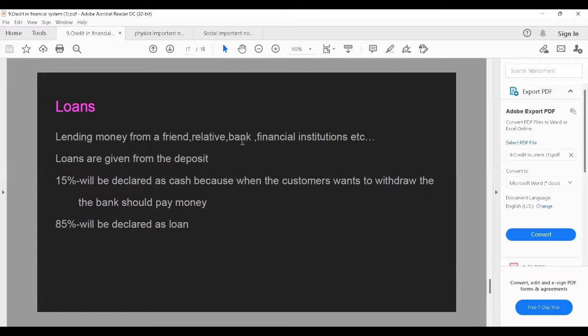Loans, lending money from a friend, a relative, a bank, financial institution, etc. Loans are given from the deposits. Means loans will be given from our deposits only. When we deposit the money in the bank, 85% will be declared as the loan and 15% will be kept as the cash, because when the bank customers want to withdraw the money, they should be able to pay the money for us.